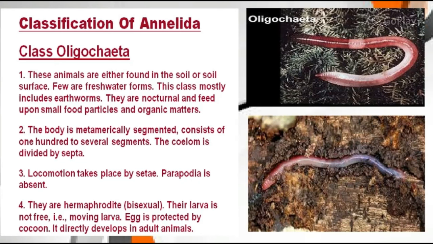Parapodia are absent. And the fourth one is they are hermaphrodite, that is bisexual. Their larva is not free, that is, not a moving larva. Eggs are protected by cocoons. It develops directly into adult animals, and these are the representative members of this class.